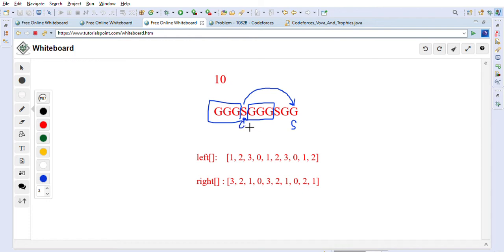So S will become G now, right? If we do that, this is one swapping. Now the length of this segment that I'm highlighting will become 7: G G G G and G G G, so 3 plus 3 plus 1. So the total length will become 7 in this case after this swapping. Now let's take another case.